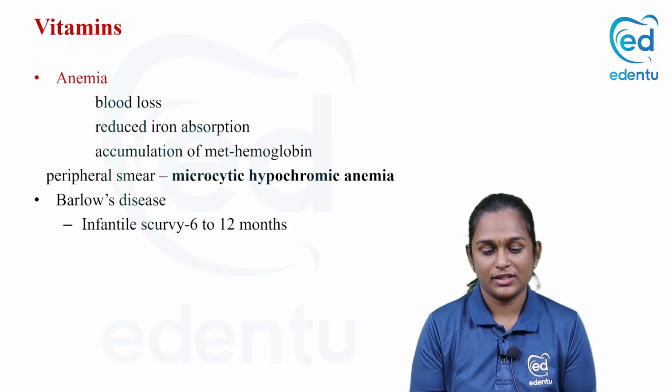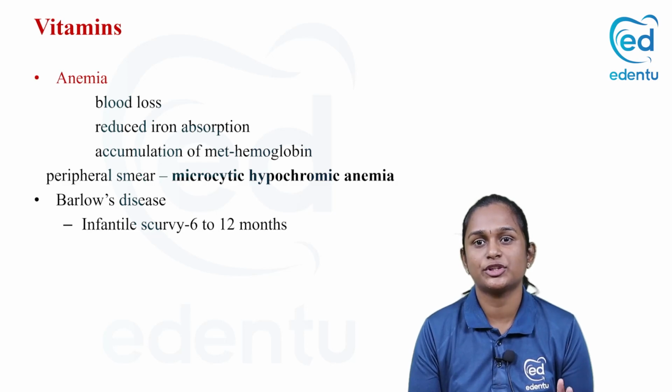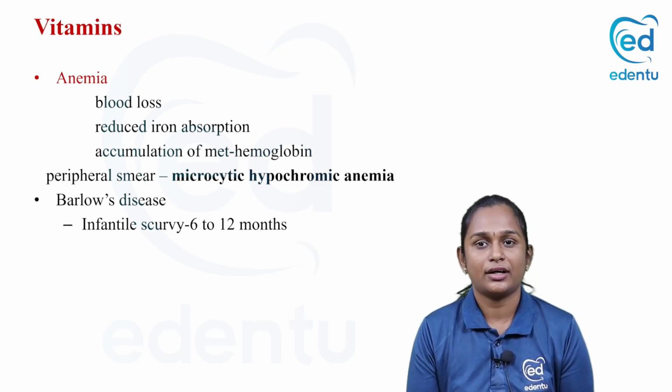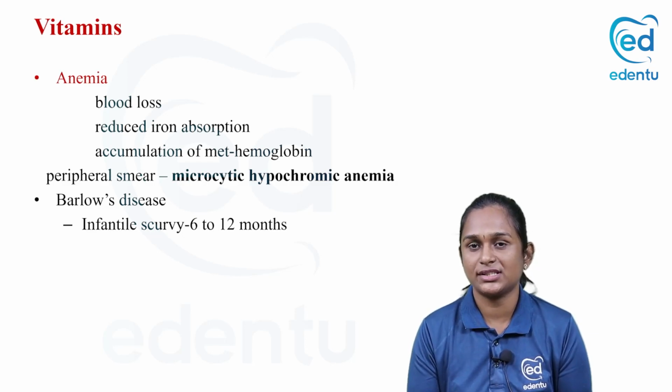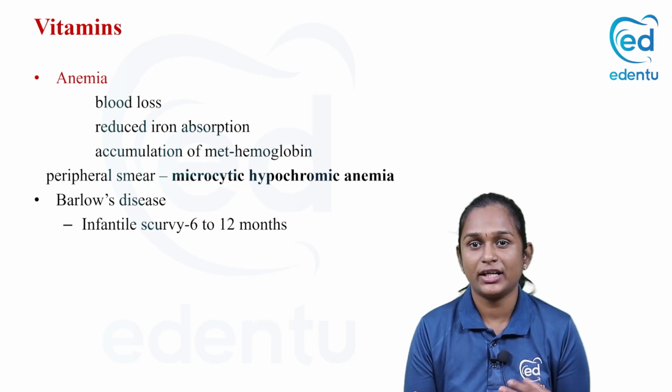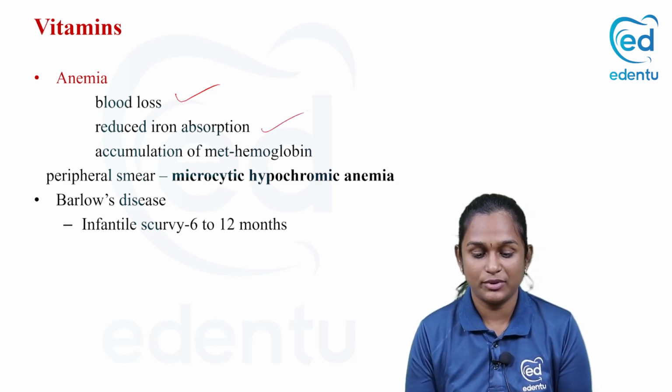So what happens next? Anemia, because vitamin C is required for the absorption of iron. Deficiency of vitamin C will result in deficient absorption of iron, which will result in anemia. The other cause is that the person will be presenting with bleeding, right? Internal bleeding, subcutaneous bleeding. Because of the blood loss, there will be anemia. And because of the reduced iron absorption, there will be anemia.